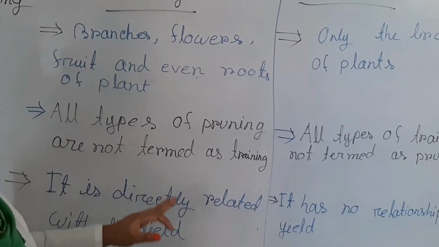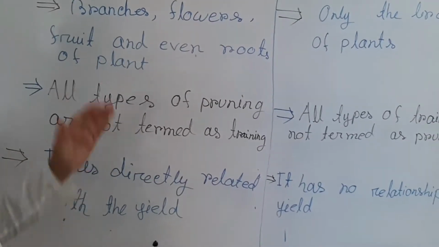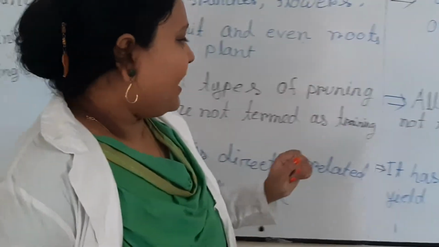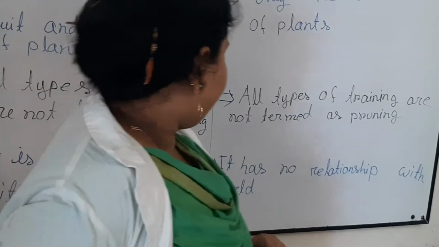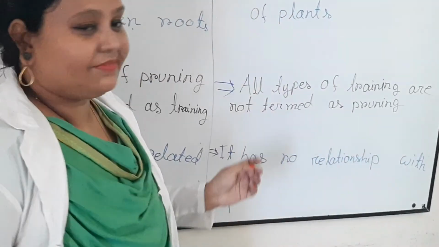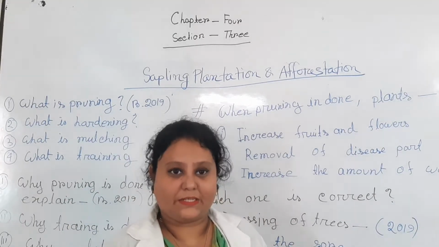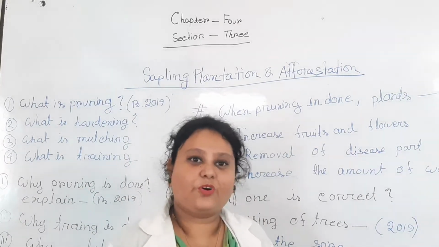Then it is directly related with the yield. Pruning is directly related to the yield, and training has no relationship with the yield. Now you can see the forthcoming multiple choice questions and knowledge based questions.